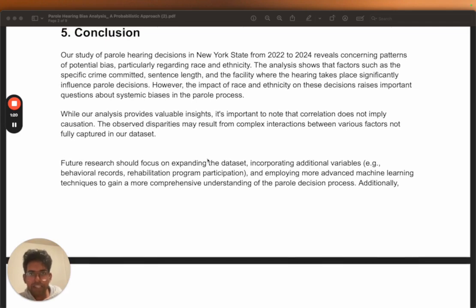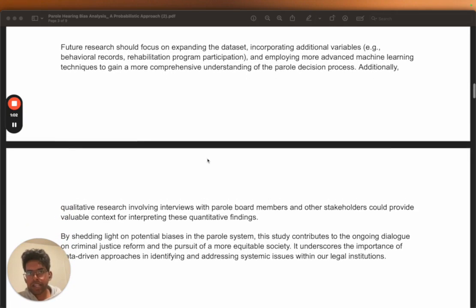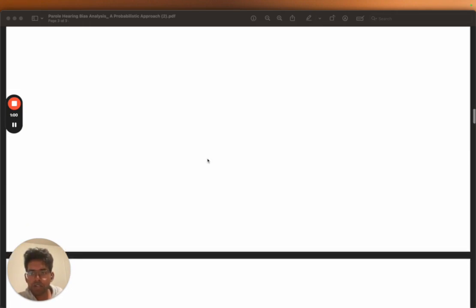In conclusion, we did find a pattern of bias, but we don't want to state that conclusively because we limited ourselves to basic probabilistic models and a smaller data set, still 17,000 data points. So future research should focus on expanding this data set and incorporating additional variables.